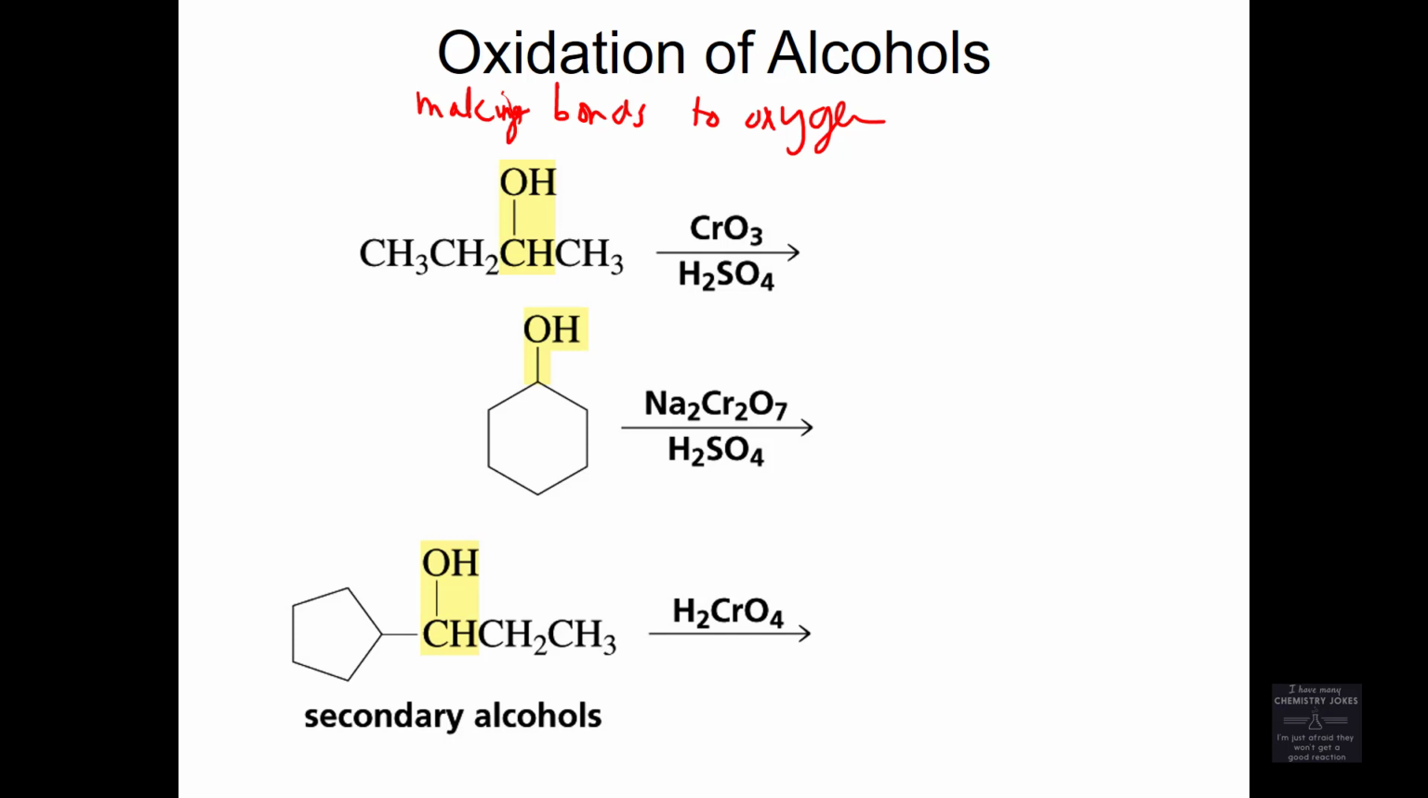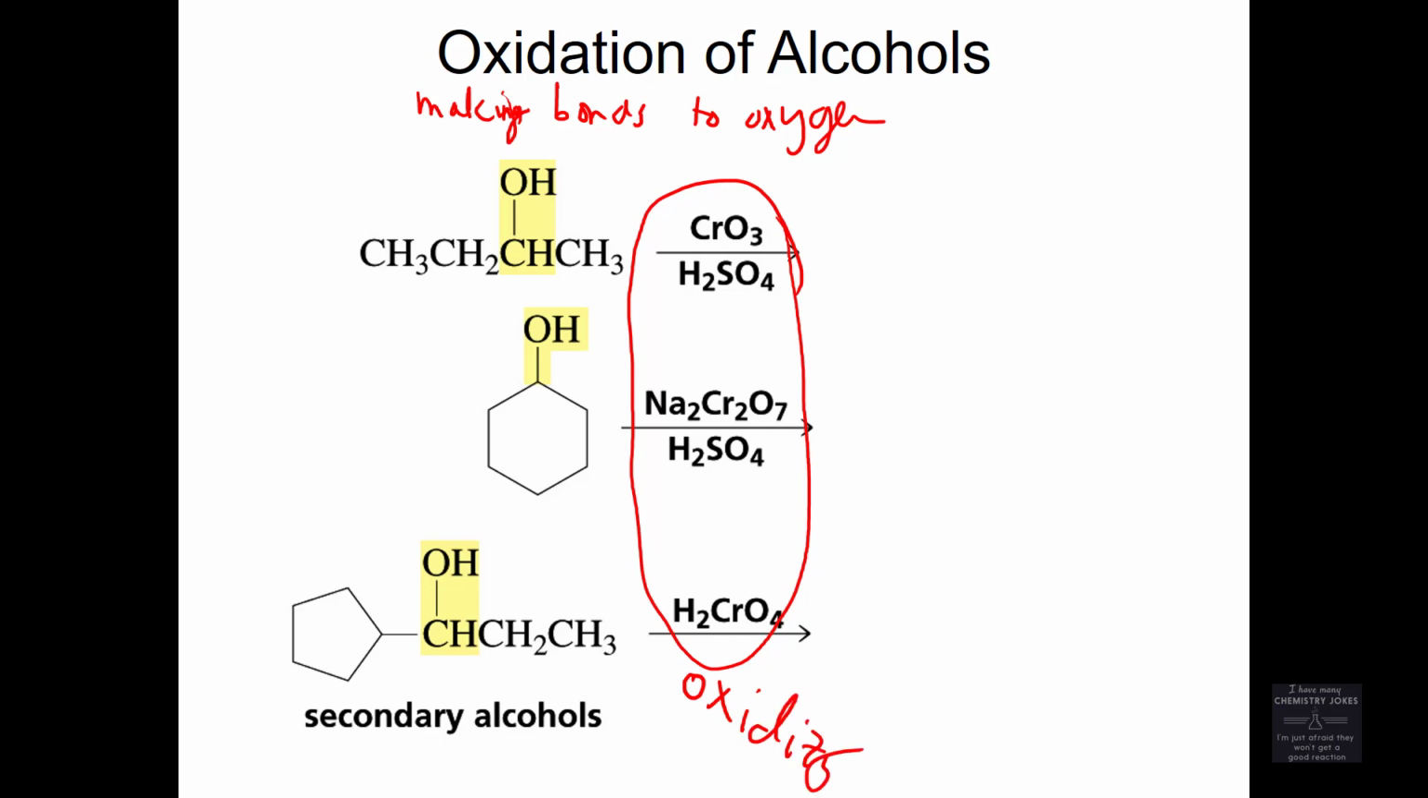So these things on my reaction arrows are oxidizing agents. Oxidizing agents help other things be oxidized. So those oxidizing agents themselves get reduced. That's an old Gen Chem thing. I hope you remember that.